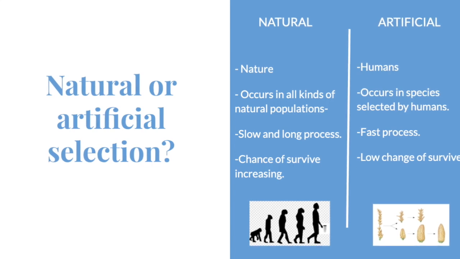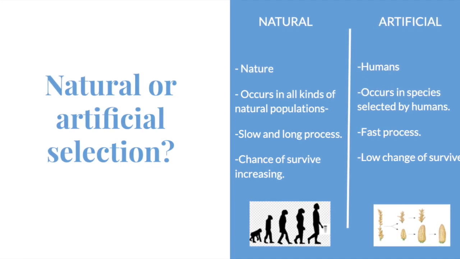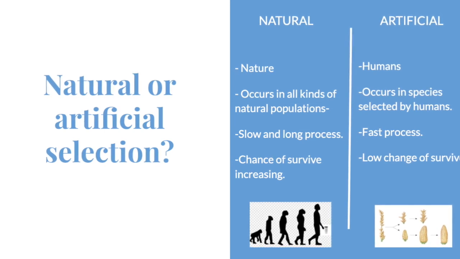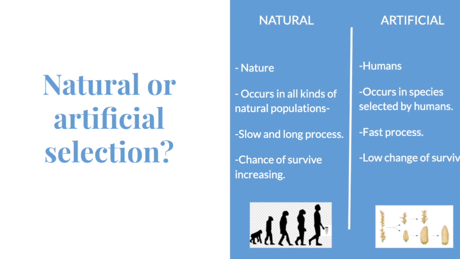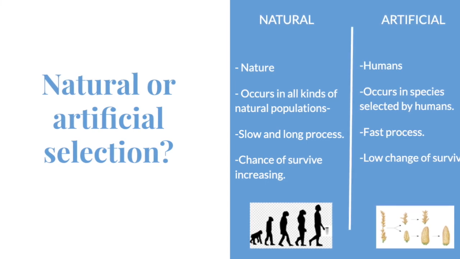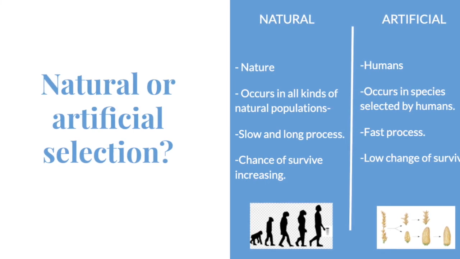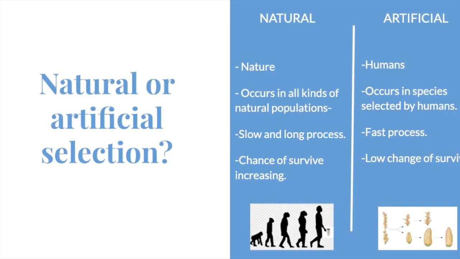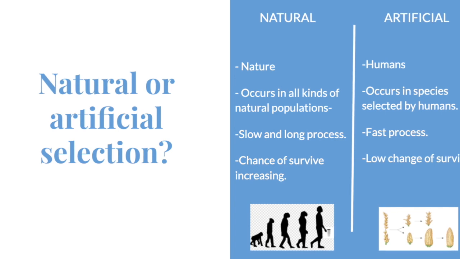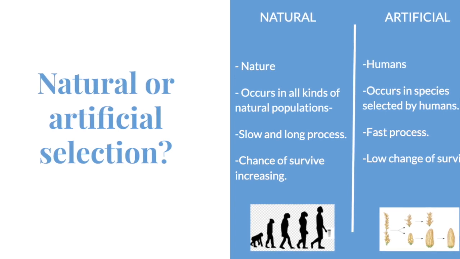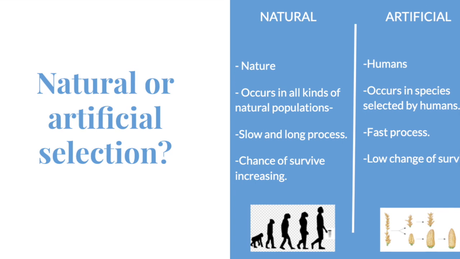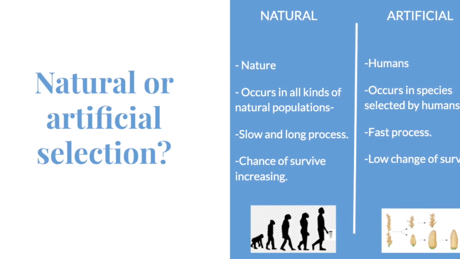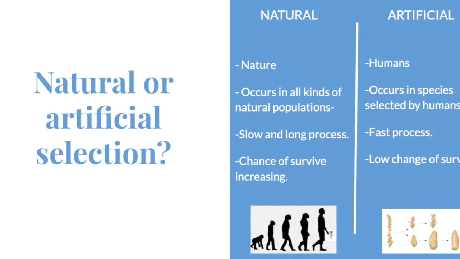Another differentiation is that natural selection is performed on all types of organisms, while artificial selection is processed on some selective organisms of humans' desires. Next, an evident differentiation is that natural selection occurs very slowly and it is a long process, while artificial selection occurs faster.